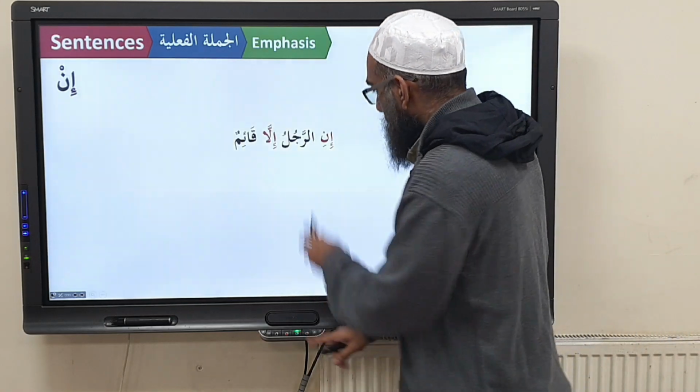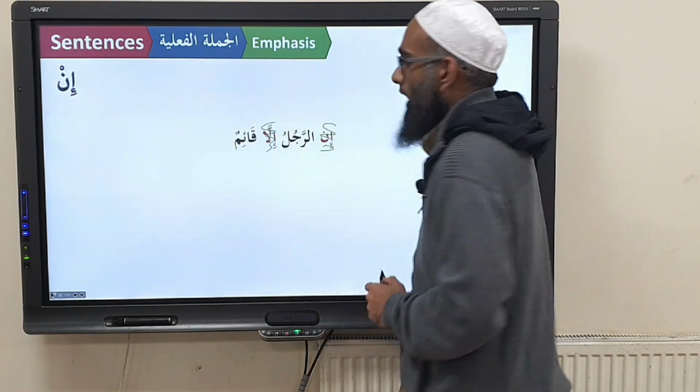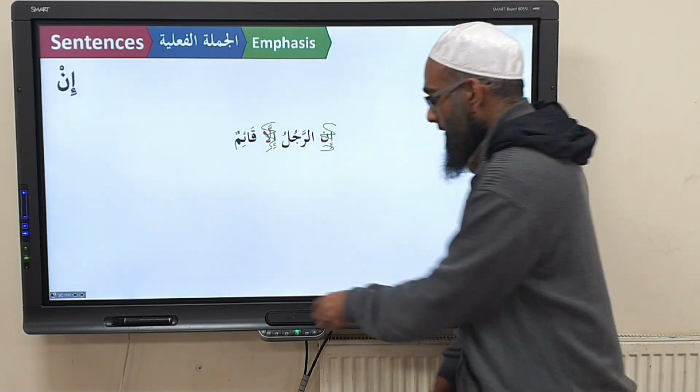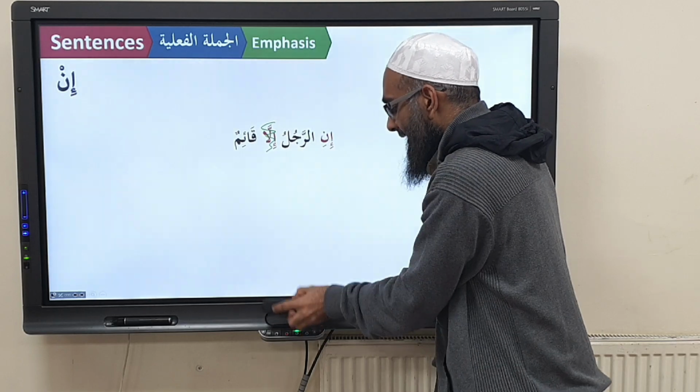Let's look at this. We have a sentence on its own. Let's forget in and illa. Ar-rajulu qa'imun. The man is standing. It is mubtada and khabar. We add the particle in. What meaning does it create?